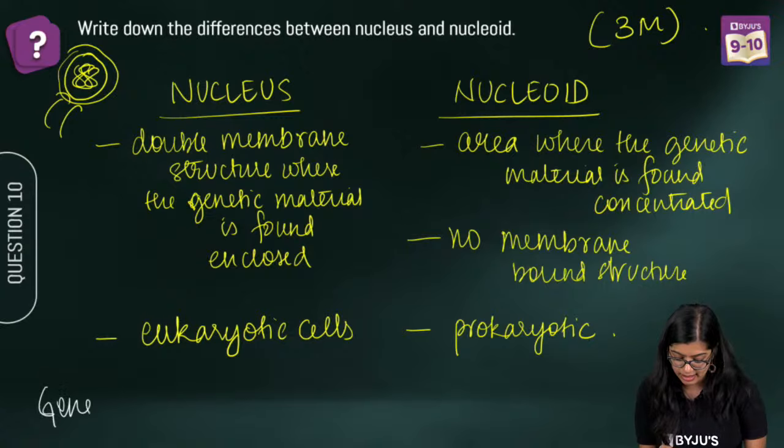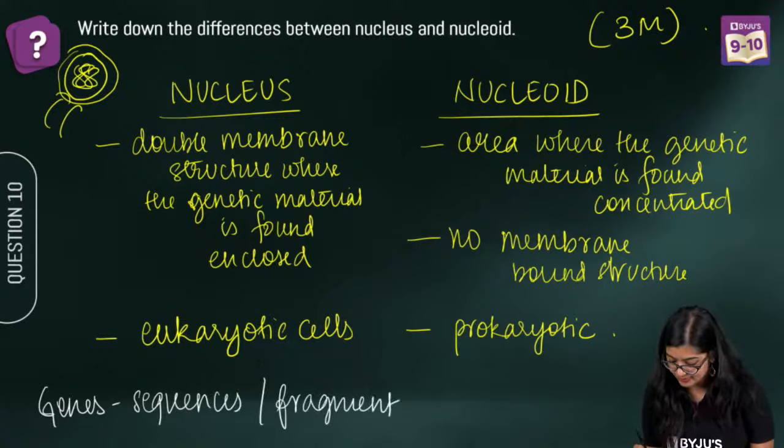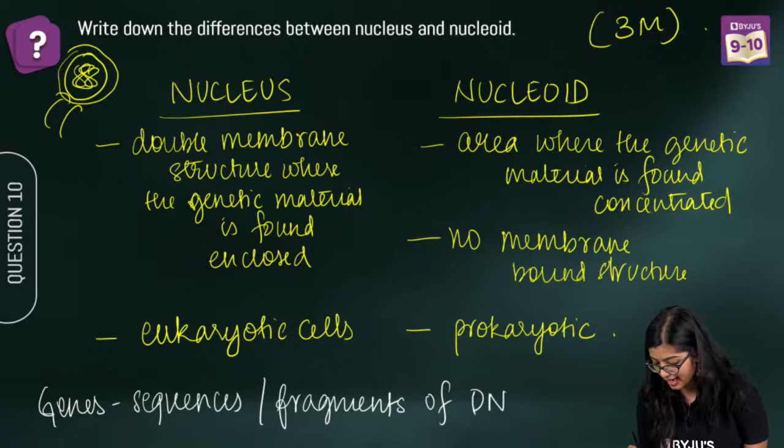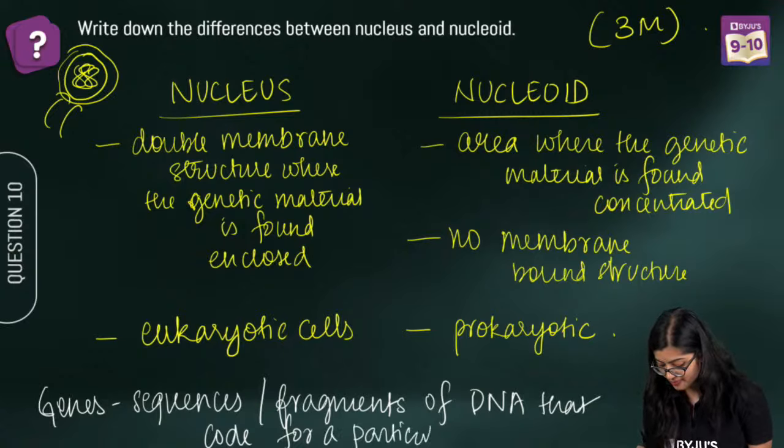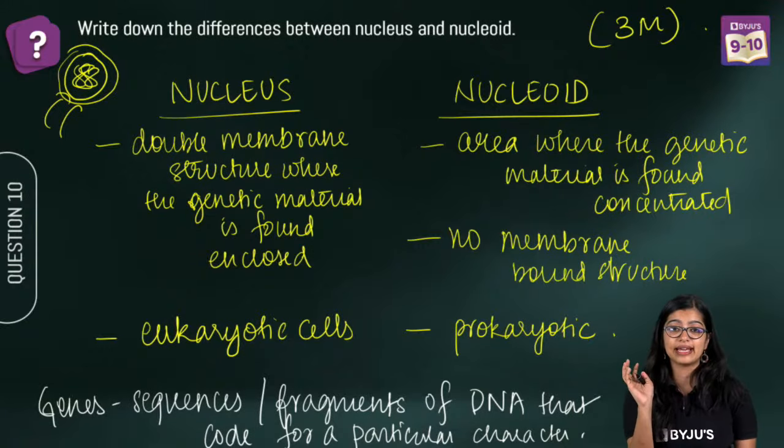Genes are nothing but sequences, or fragments of DNA, that code for a particular character. Are we clear with this?